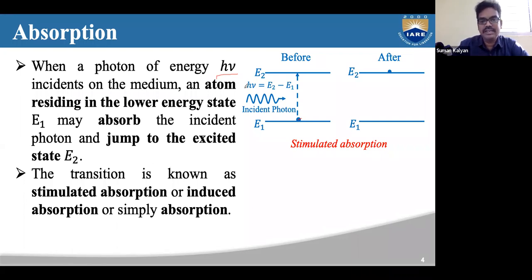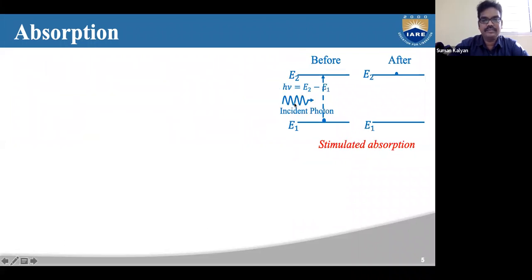Yesterday, as I said, this jumping of atoms from one state to another state is called a transition. This particular transition is called stimulated absorption, because the photon is absorbed by the atom and the atom jumps to the higher state. Okay, the second process here is